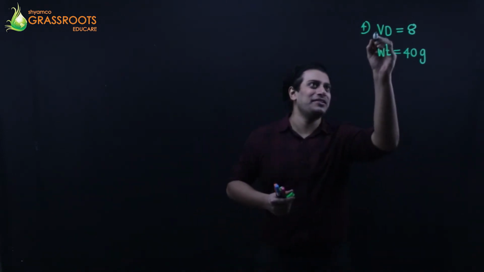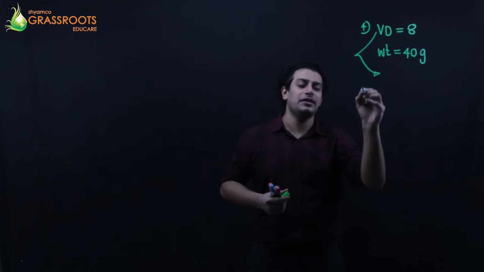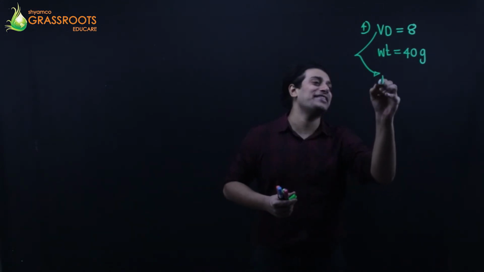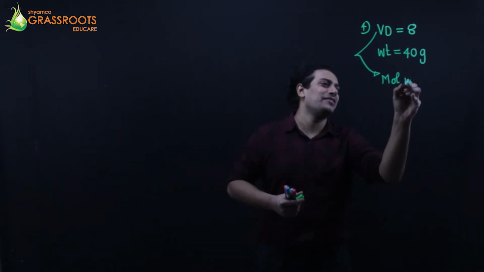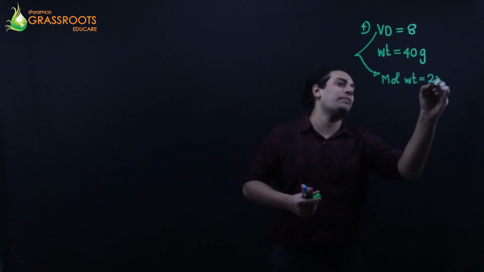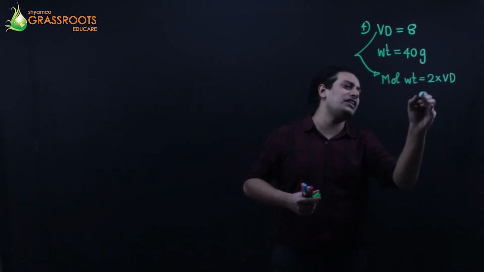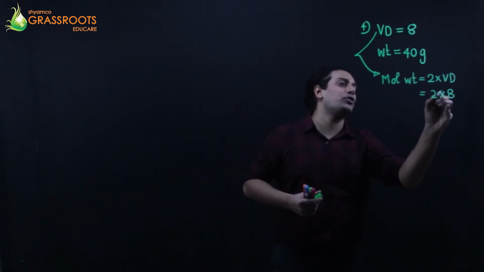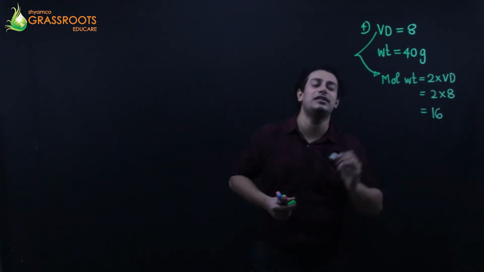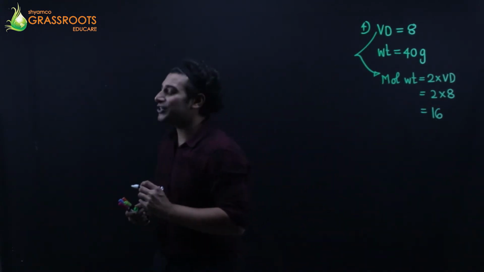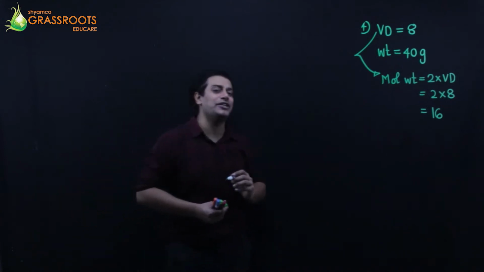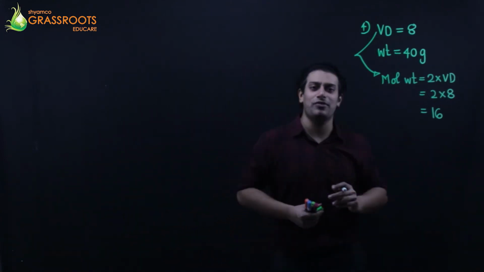What I do is, with the help of vapor density, can I find out the molecular weight? Of course I can. Molecular weight is 2 into vapor density. That is the only reason why they have put this question in the vapor density का concept. So the molecular weight of the hydrocarbon is 16 grams.